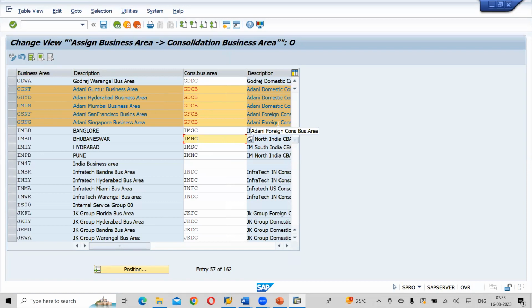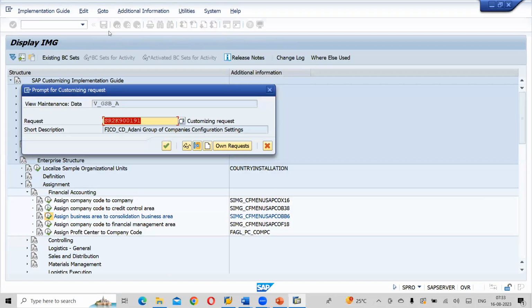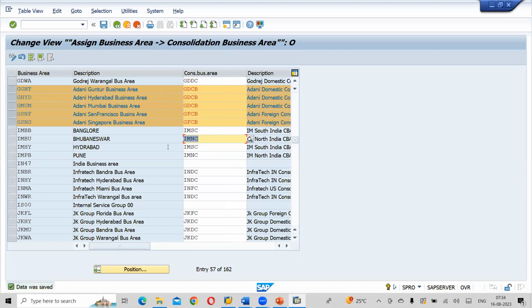Okay, any questions here? So we are assigning. Click on the save button. Okay, click on the OK button. This is the third step. Next step, write down.